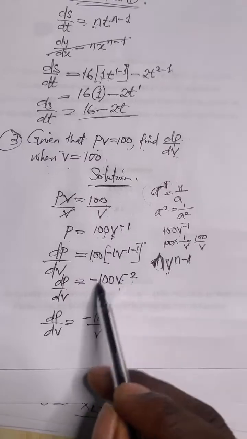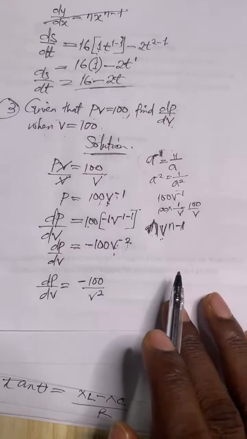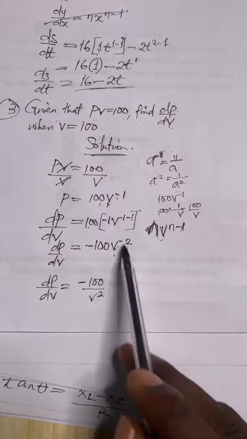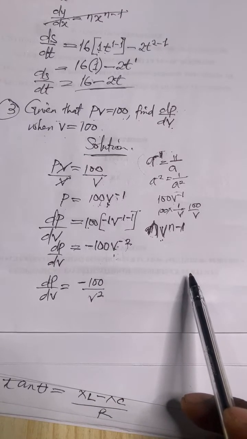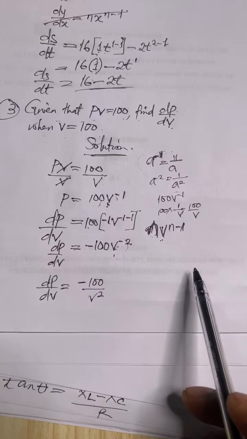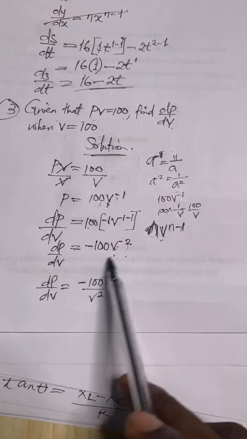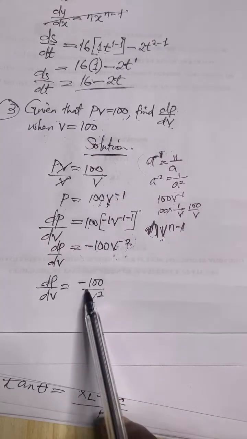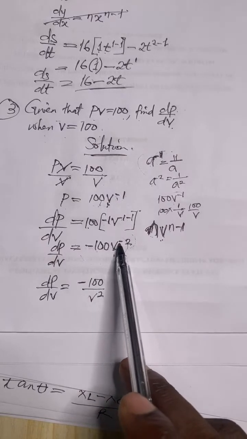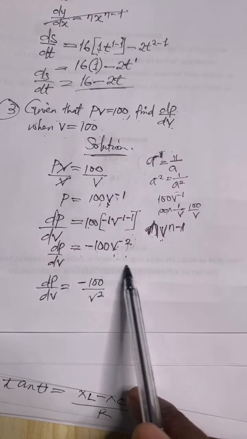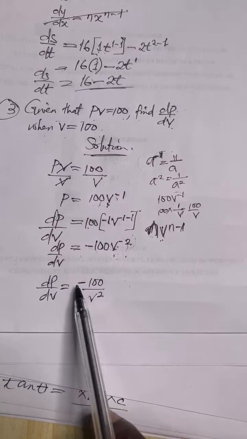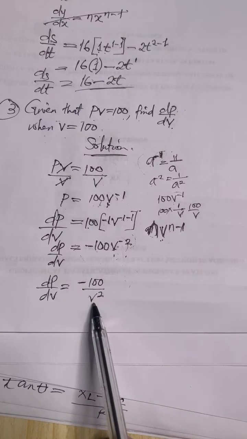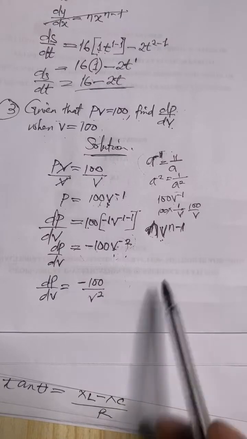I'm talking about this being the same thing as this. How many of you believe that? Remember, v to the power of negative 2 is the same thing as 1 over v squared. So 1 over v squared times negative 100 is negative 100 over v squared. Is it clear? Okay, good.